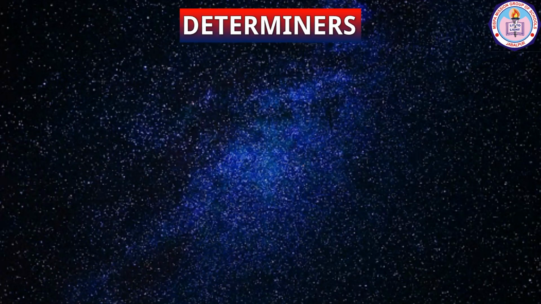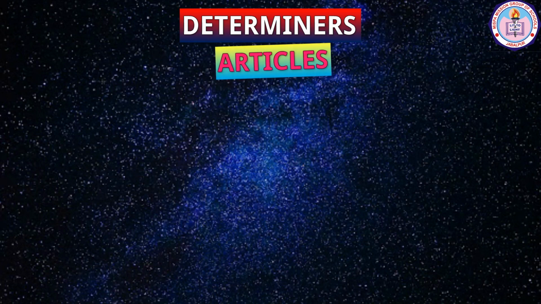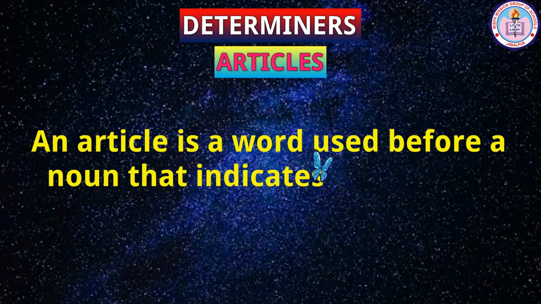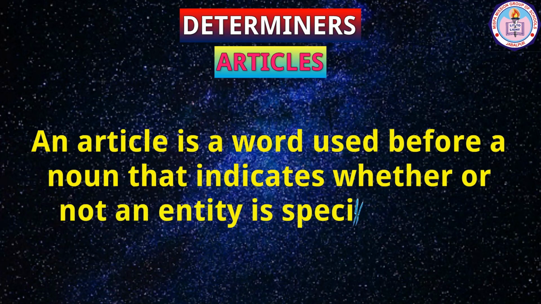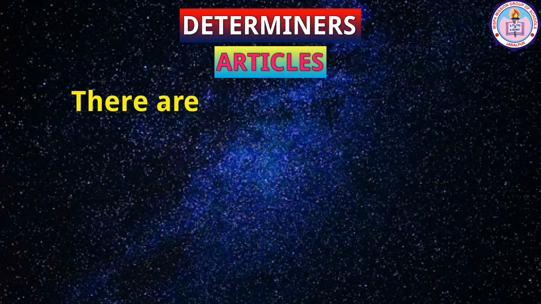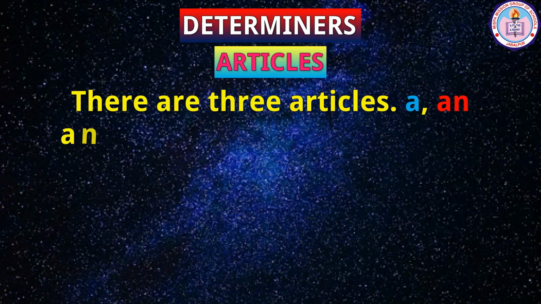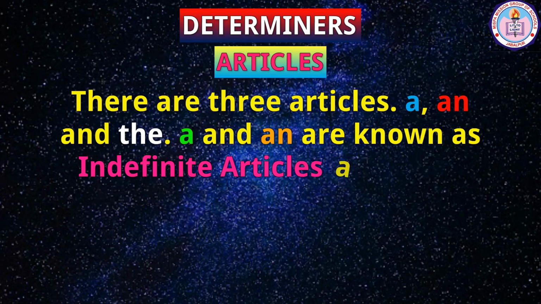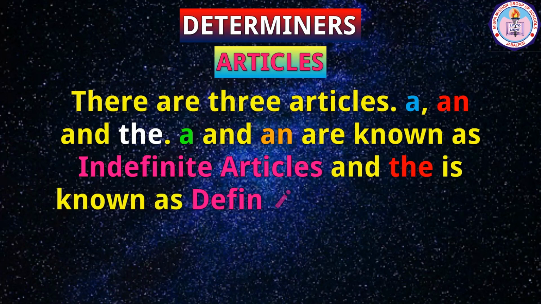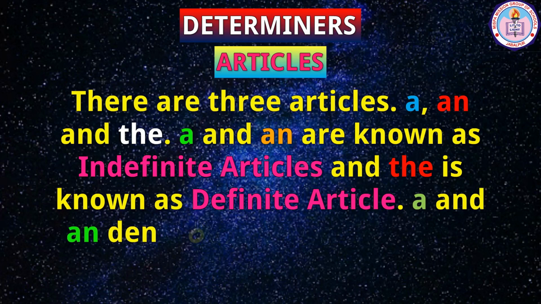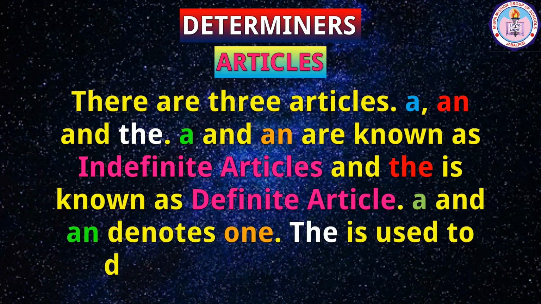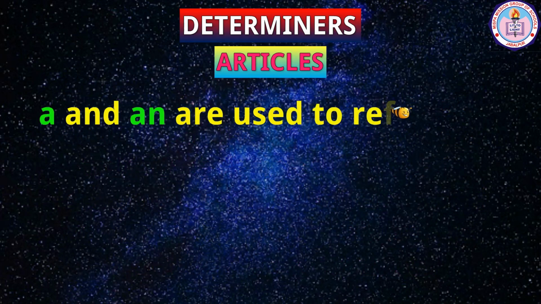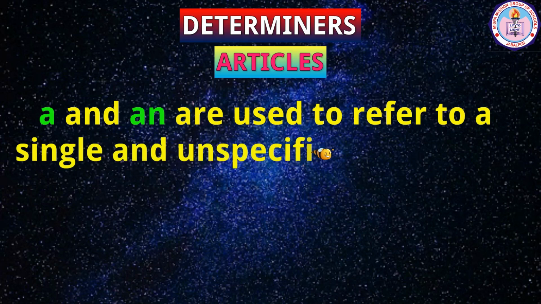Now, let us discuss determiners one by one. Articles. An article is a word used before a noun that indicates whether or not an entity is a specified one. There are three articles: a, an, and the. A and an are known as indefinite articles, and the is known as the definite article. A and an denote one. The is used to describe a specific noun. A and an are used to refer to a single and unspecified entity.